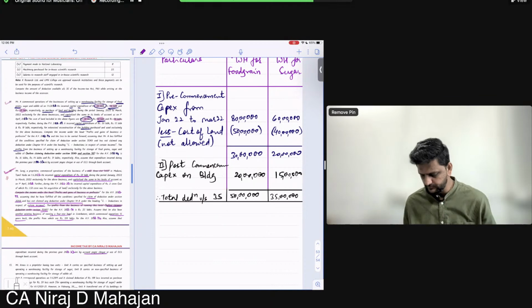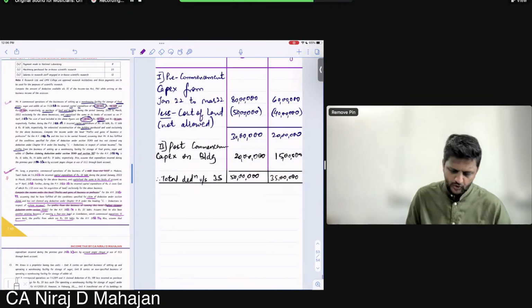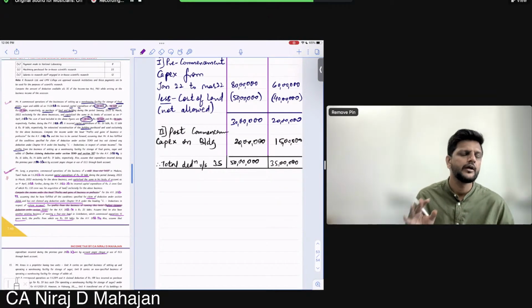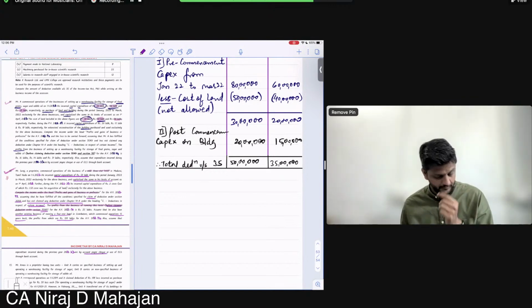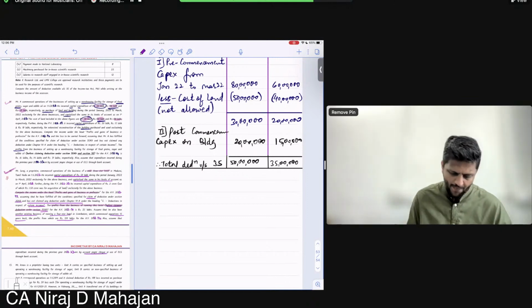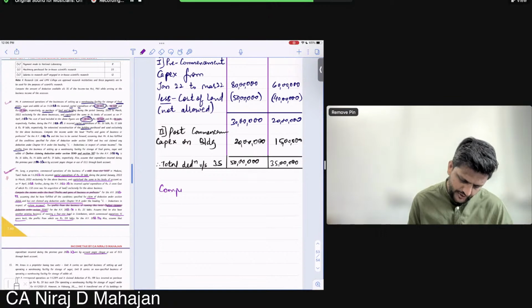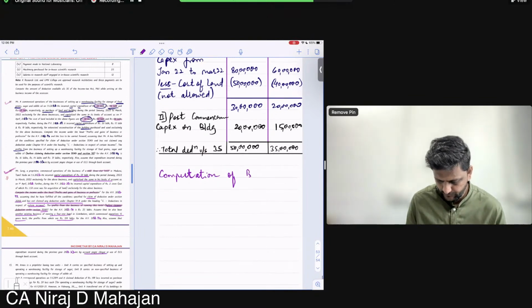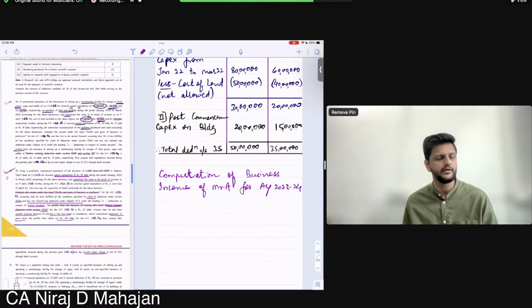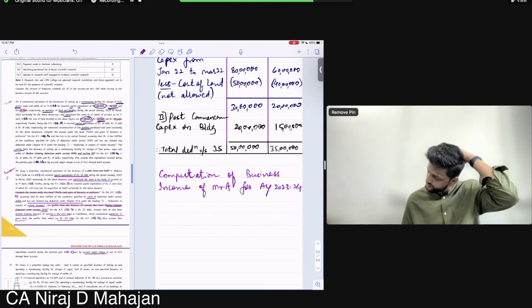Ready? This is just the deduction under 35AD. Now we are also going to consider all the businesses. Their profits are given to us. Business-wise profits we have. So computation of business income of Mr. A for AY 23-24.